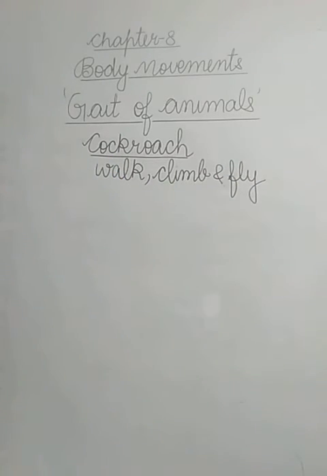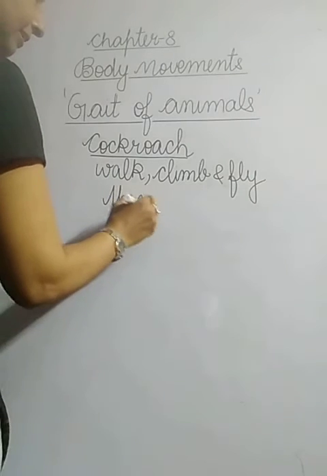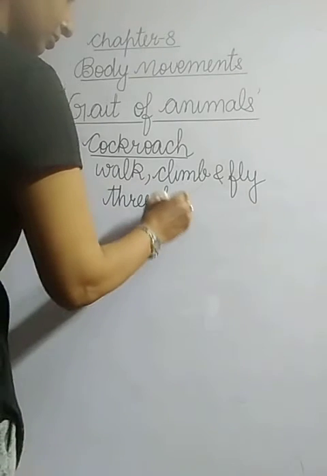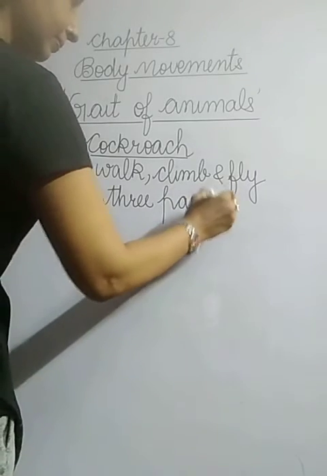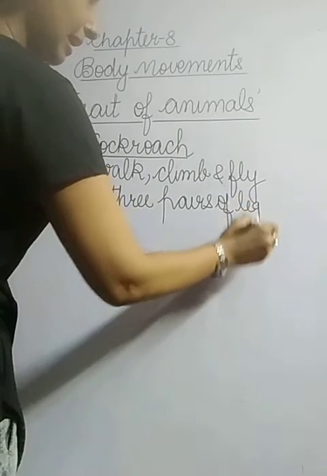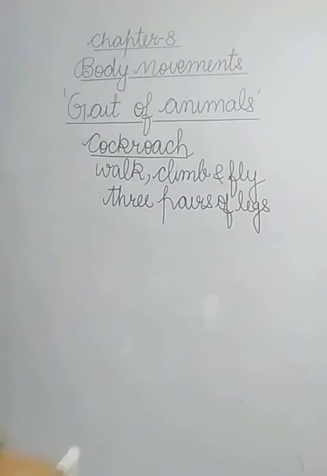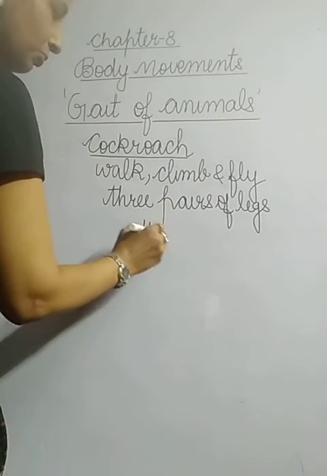To walk and climb, cockroach have legs. There are 3 pairs of legs in a cockroach for walking and climbing. A cockroach uses its legs for walking and climbing, and it has a pair of wings to fly.